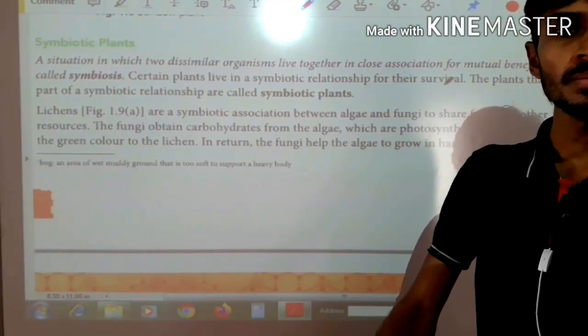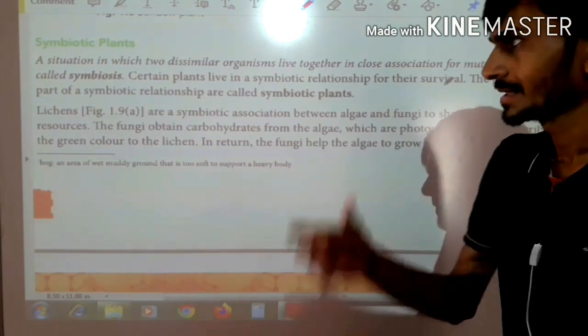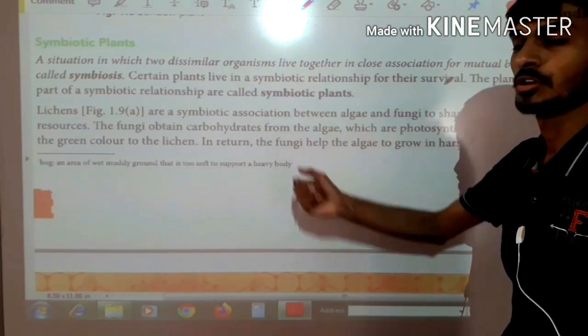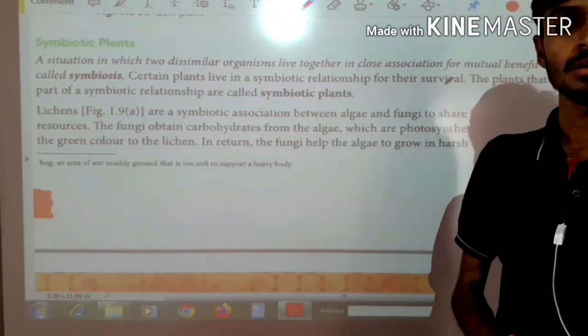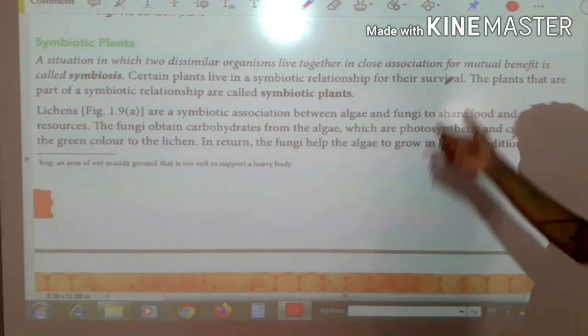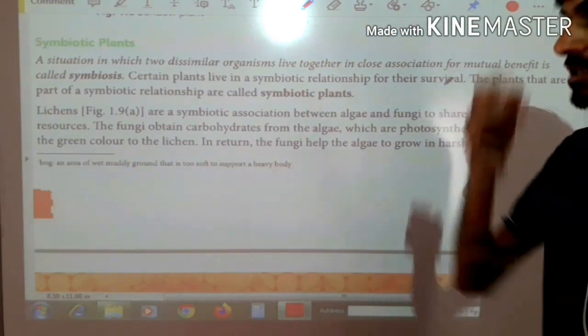So what is the meaning of symbiotic plants? Let's see the first definition: a situation in which two dissimilar organisms live together in a close association for mutual benefit is called symbiosis.